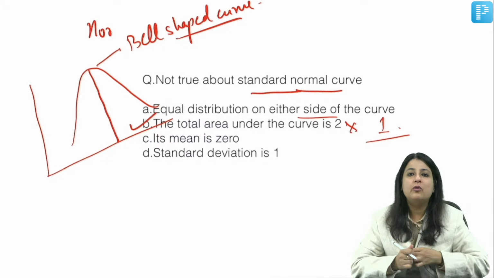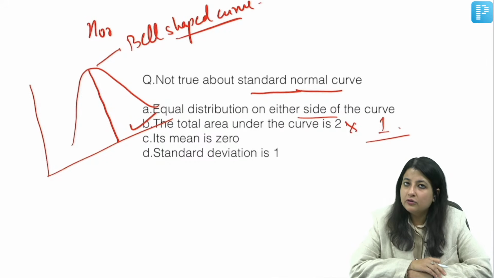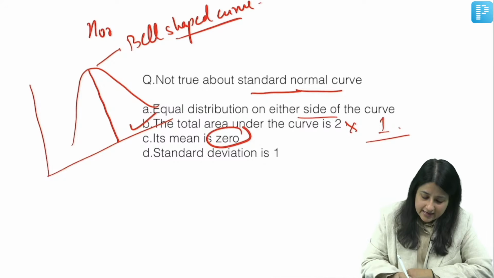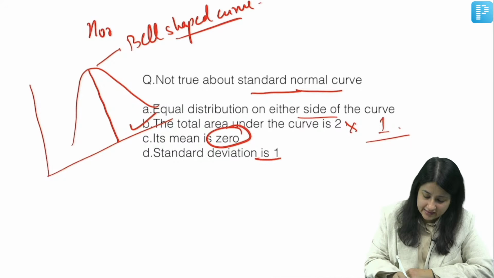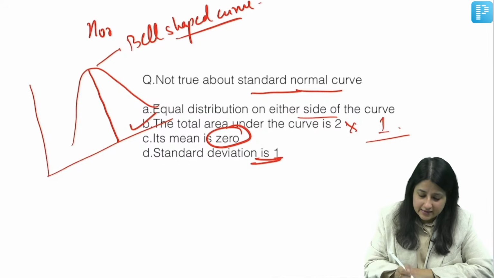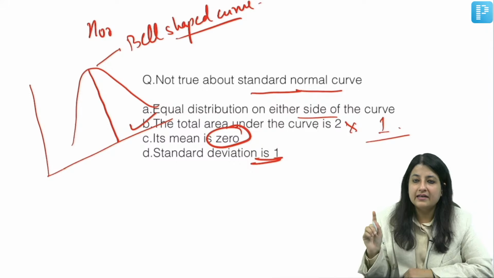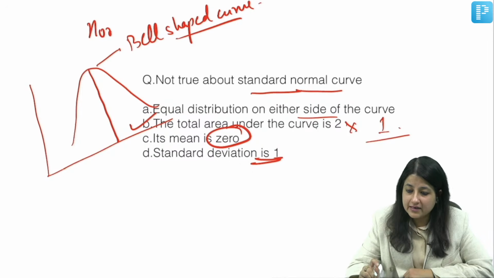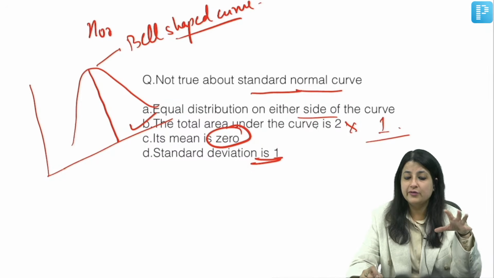And what is the mean over here? Like I said, at the point of coincidence, mean is equal to median is equal to mode. So how much is it? 0. And what is the spread of data, guys? Standard deviation, which is 1. Clear? Everybody? So the statement that the total area under the curve is 2 is not true. No, the total area under the curve is 1. Okay? No, I just told you, no, Anupam.